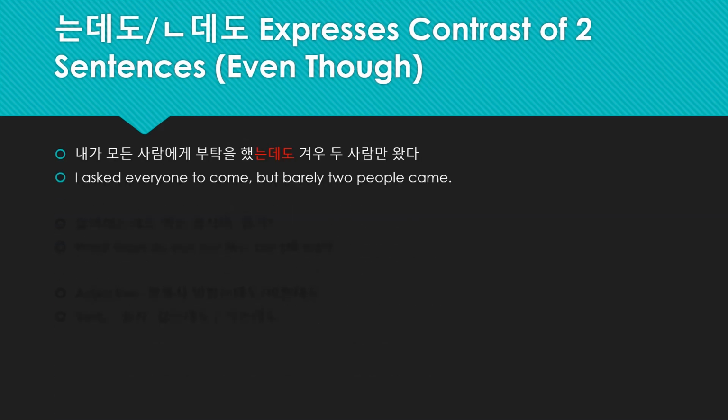So the first sentence I have here is 내가 모든 사람에게 부탁을 했는데도 겨우 두 사람만 왔다. Okay? So I asked everyone to come, but barely two people came. So you're contrasting, right? The first clause is how much effort you put in, but the second clause is that not that many people came, right? So it was kind of contrasting the hard work, but it didn't pay off.